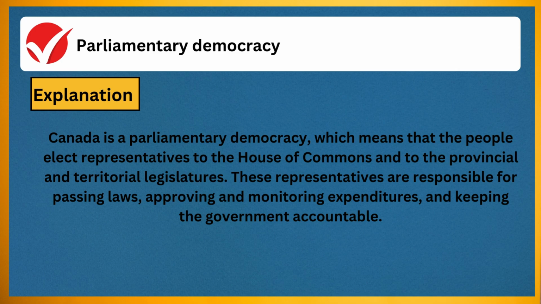The correct answer is parliamentary democracy. Explanation: Canada is a parliamentary democracy, which means that the people elect representatives to the House of Commons and to the provincial and territorial legislatures. These representatives are responsible for passing laws, approving and monitoring expenditures, and keeping the government accountable.